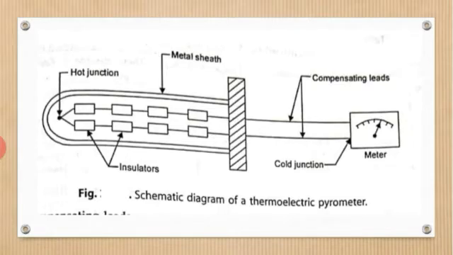Here the pair of lead wires is made of such materials that, when connected to a thermocouple, the effective reference junction moves to the other end of the leads. Their material should have the same EMF temperature characteristics as the thermocouple over the range of ambient temperature. So remember this point when you are using compensating leads.